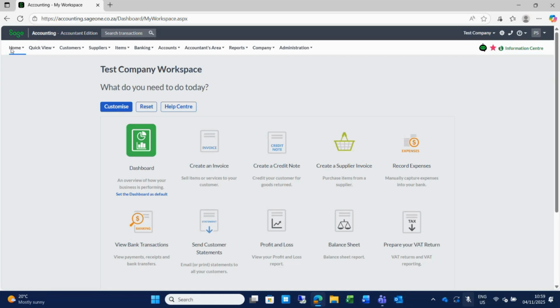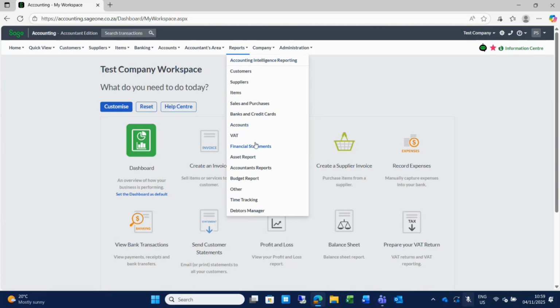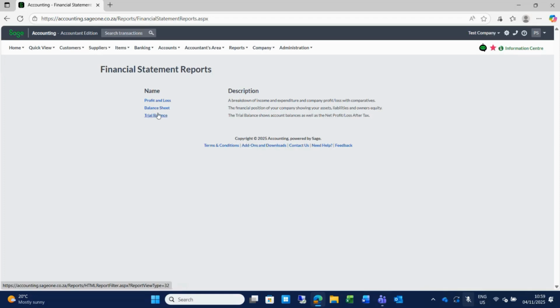Okay, Louise, we have a question from Gideon. How would you do a trial balance? How do the ledgers work on here? As you process your transactions and you link it to your general ledger accounts, that information will be compiled on your trial balance. If I can just show you here on your reports menu and financial statements, you have your option of your trial balance, balance sheet, and profit and loss, which is basically your income statement.